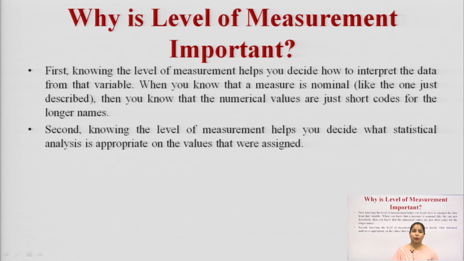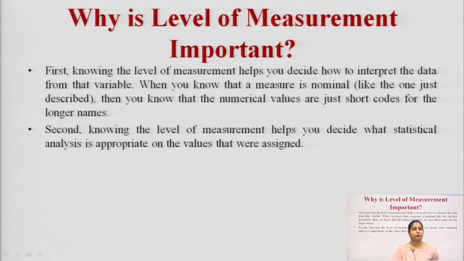So, it is important to know about the levels of measurement, because it helps us decide what should be the likely measurement scale for your research. When you talk about nominal data, it can never be converted into proper numeric terms.